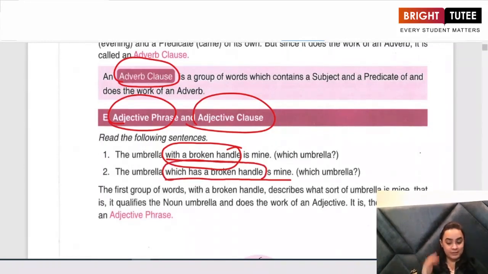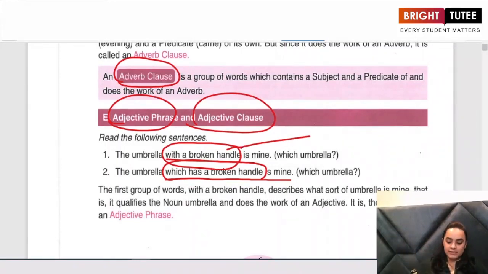Did you just observe the two sentences? To both the sentences, the answer that I am getting is to the question "which umbrella." In the first sentence, when I asked the question which umbrella, my answer was "with a broken handle." And when I asked the same question in the second sentence, which umbrella, "which has a broken handle."